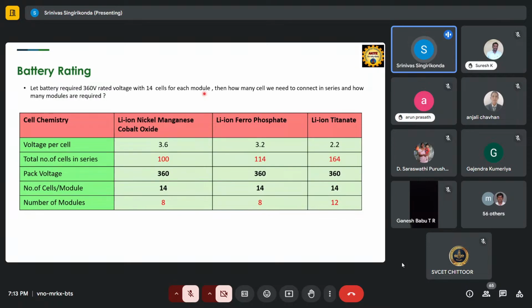I will show you the difference between cells, modules, and the battery pack, and how you will make them. Then how many cells need to be connected in series and how many modules are required. Okay, so if the pack voltage we require is 360 volts, and the number of cells per module is 14, if you divide it, you will get nearly 100, right? Then 100 divided by 14, you can easily get 8, right? Whereas for the lithium titanate, because the voltage rating is less, we require more modules and more cells.